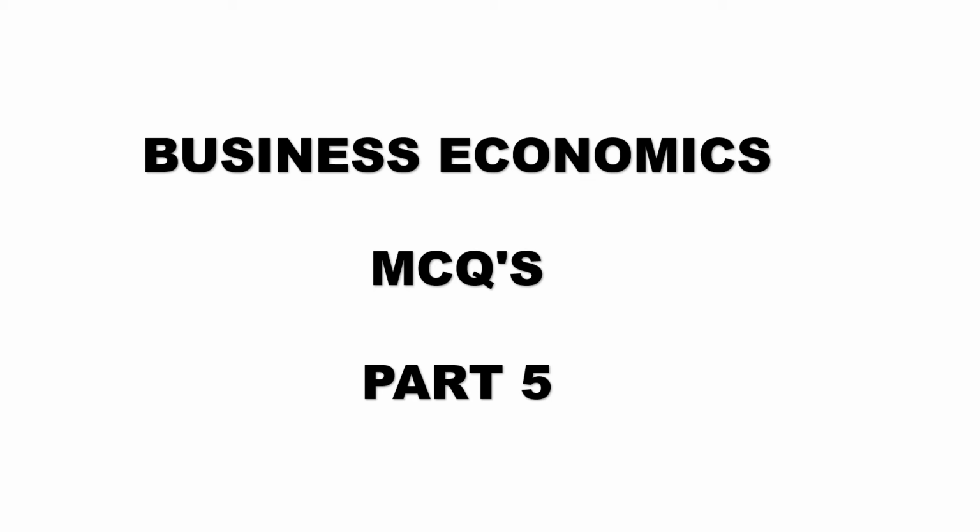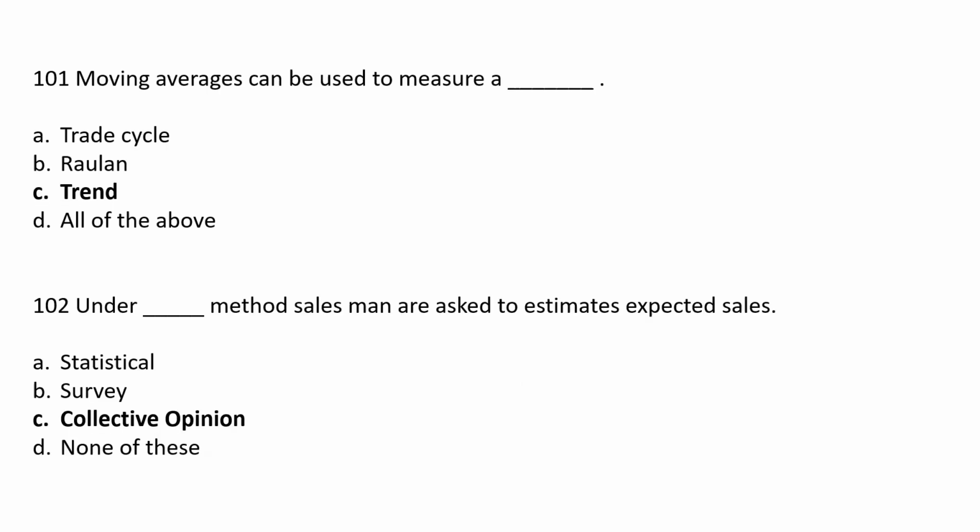Business Economic MCQs Part 5. Moving average can be used to measure a dash. Option A trade cycle, option B revenue, option C trend, option D all of the above. The correct answer is option C trend. Moving average can be used to measure a trend.